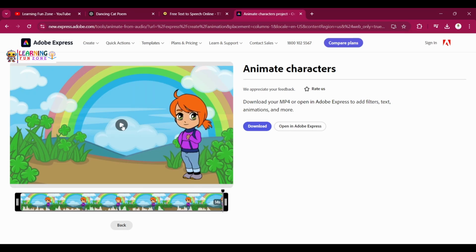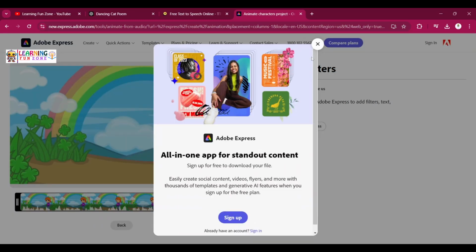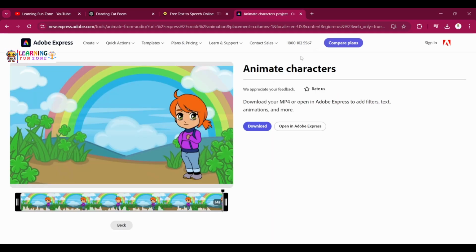Amazing, isn't it? So you can try different scripts with this and try different characters, backgrounds. So maybe some characters are running through the forest, some flying in the sky, or having a picnic. So try different imagination, different backgrounds, and customize with whatever you want. So if you are happy with the animated poem, you just need to download this. So it will get downloaded in your downloads. That's it. So you don't need to sign up or anything. It will be downloaded in the downloads.